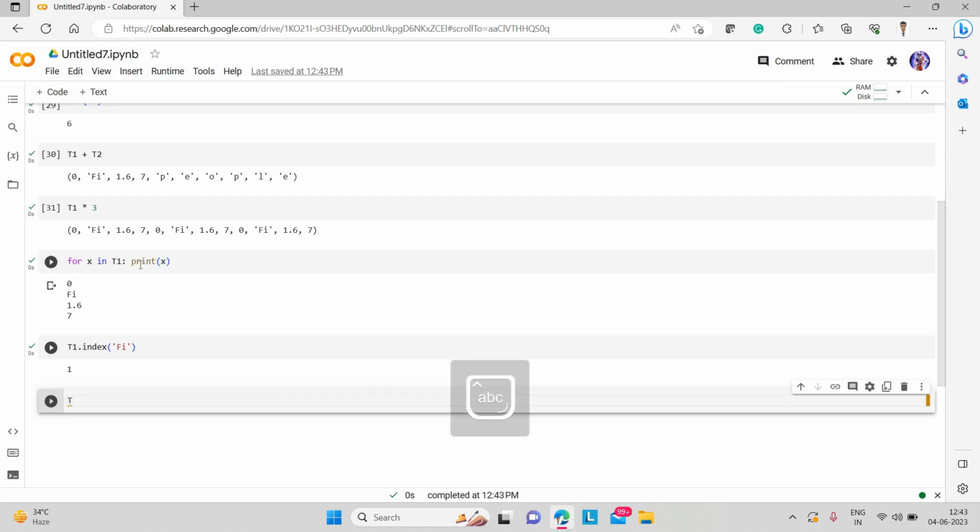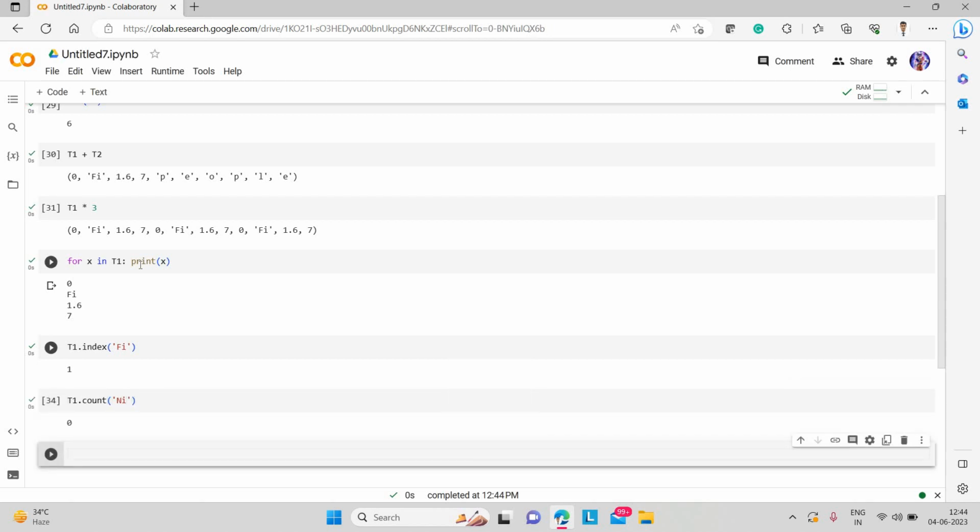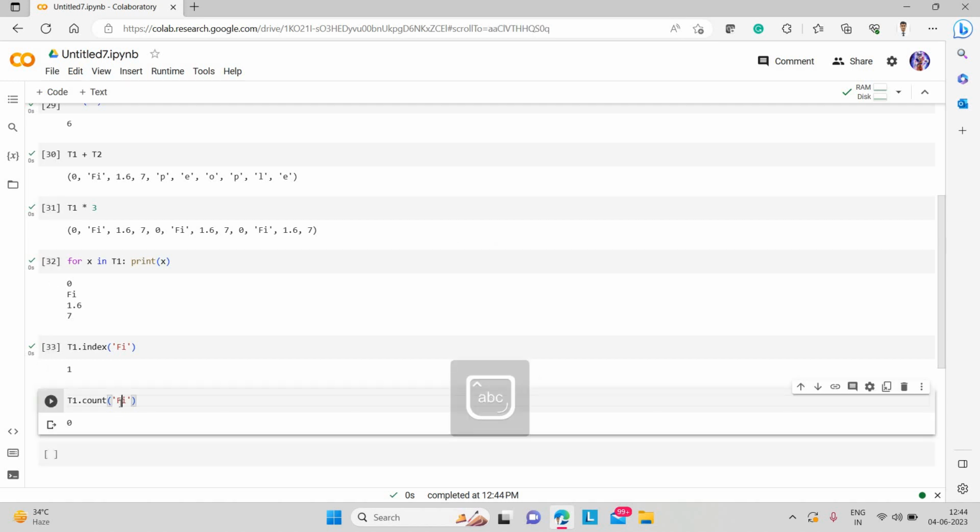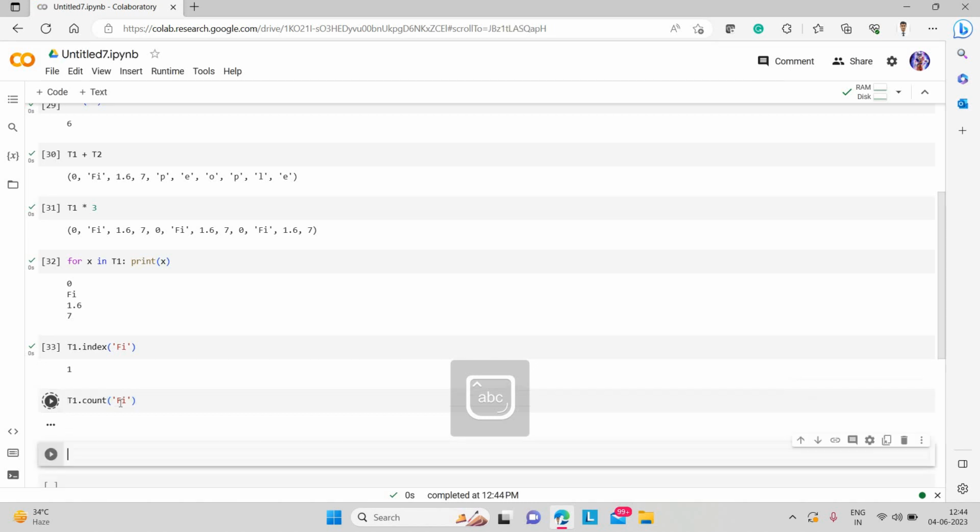Then if we want to count, and count ni, there is no element ni, so it is showing 0. If we count fi, it is 1. If there were multiple, it would be more. There is only one value fi in t1.